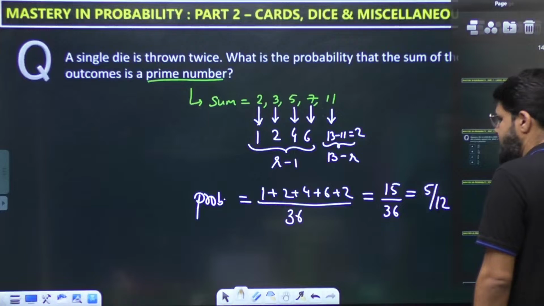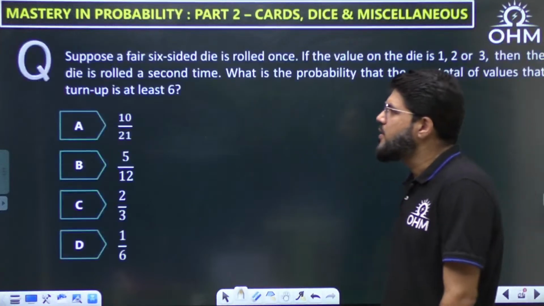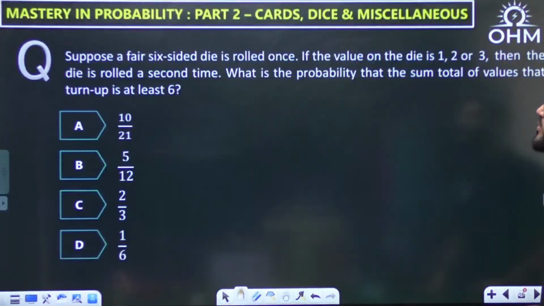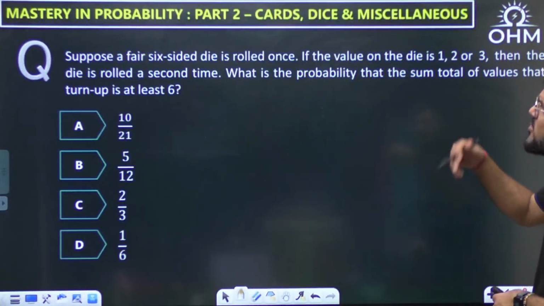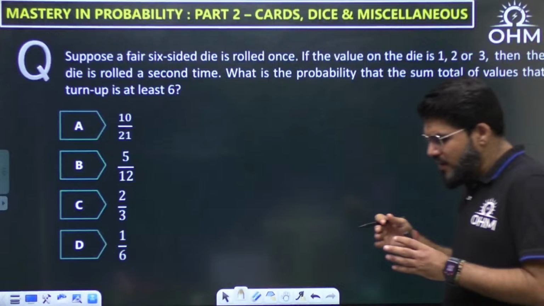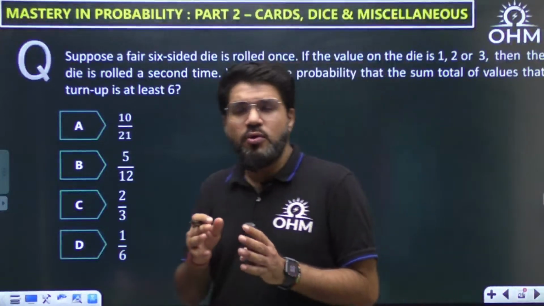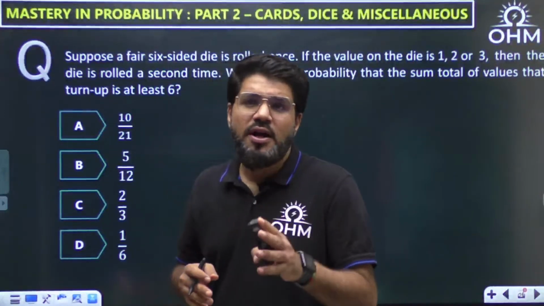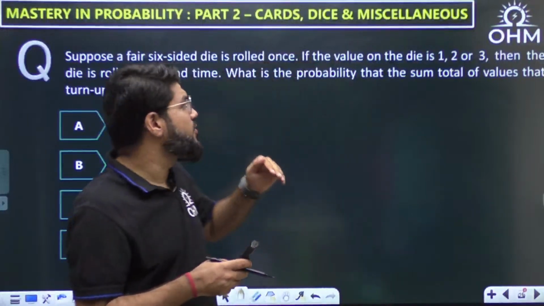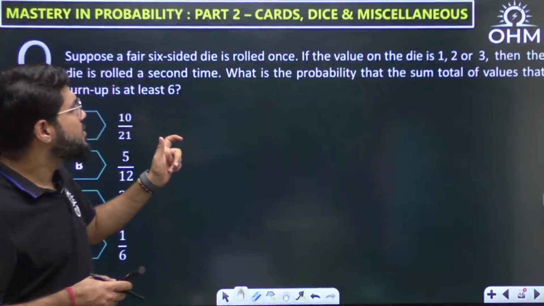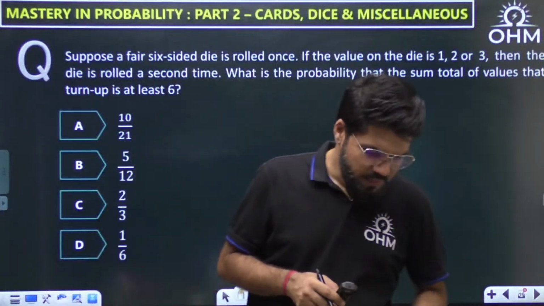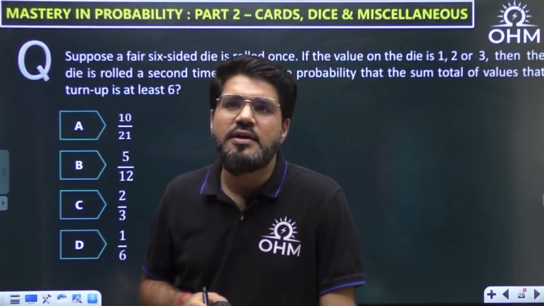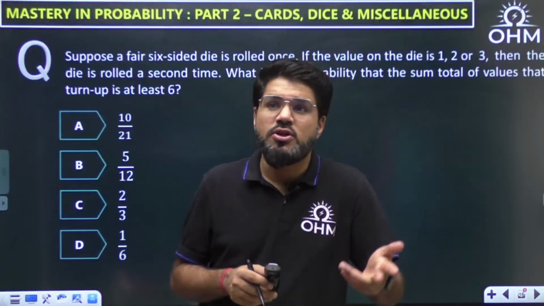Now let's move ahead to the next variety. Suppose a fair 6-sided dice is rolled once. If the value on the dice is 1, 2, 3, then the die is rolled a second time. So here I am first throwing a die only once, but if the outcome is 1, 2, 3, then I will roll it for the second time. What is the probability that the sum total of the values that turn up is at least 6? So the second time is not sure.